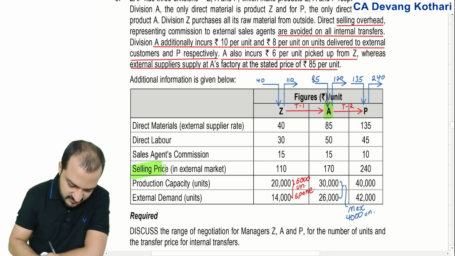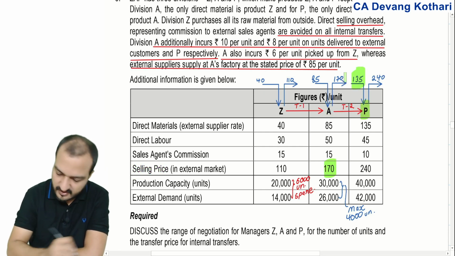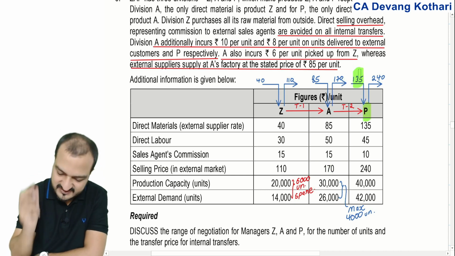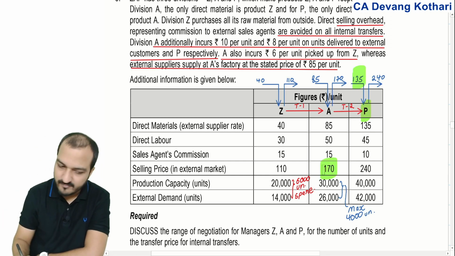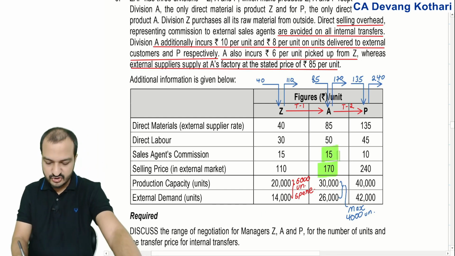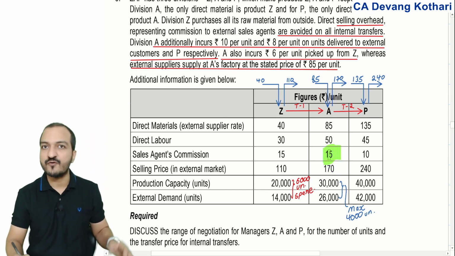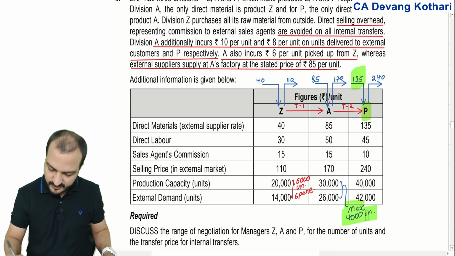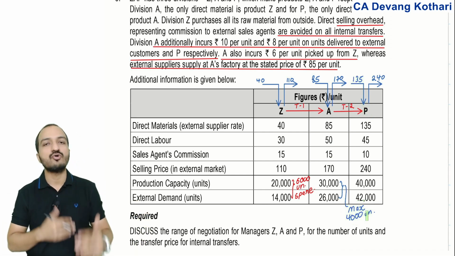A can do external sale at 170. P can get external purchase at 135. So definitely if he is getting external material at a cheaper price, then he should get external material from outside only. We will not take transfer from A. Even if you consider the sales agent commission over here, then also 170 minus 15 is still getting 155 from external sale, while P is getting from external at 135. So again, I can easily conclude here that transfer should not be done out of your external sale. Transfer can be done only out of spare capacity.